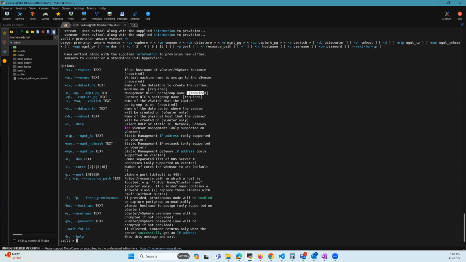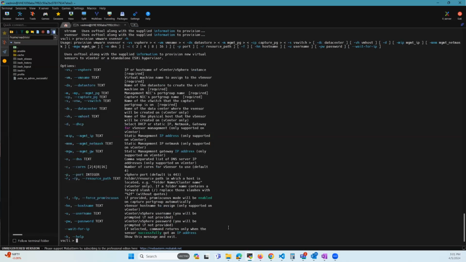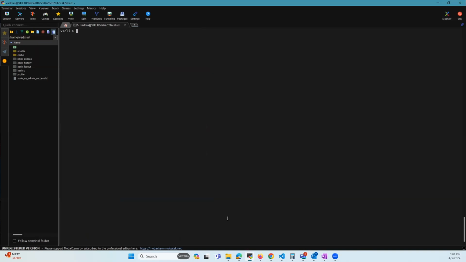So basically, you can walk through all of these options. Let's now go ahead and provision a vSensor for this brain. To begin, I'm going to do show mode to show that we are on the brain, and then let's start off. I'm going to do provision VMware vSensor -vs.